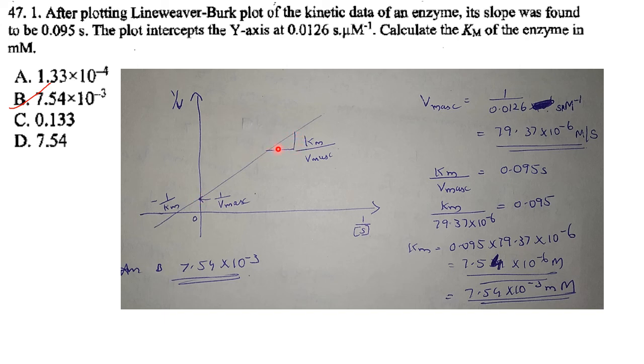Now just substitute everything and you will get the answer. So Vmax is equal to 1 by 0.0126, that is 79.37 into 10 raised to minus 6. And Km by Vmax is equal to 0.095. Substitute the value of Vmax and find the Km value, and you will get 7.54 into 10 raised to minus 3 molar. So the answer is option B.